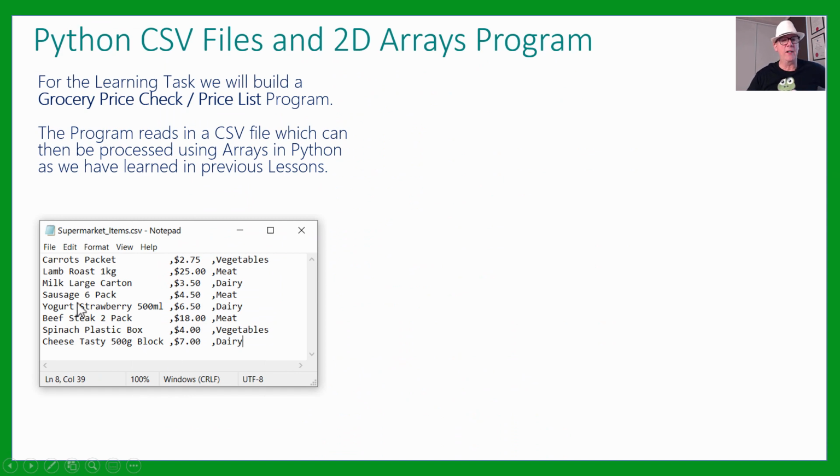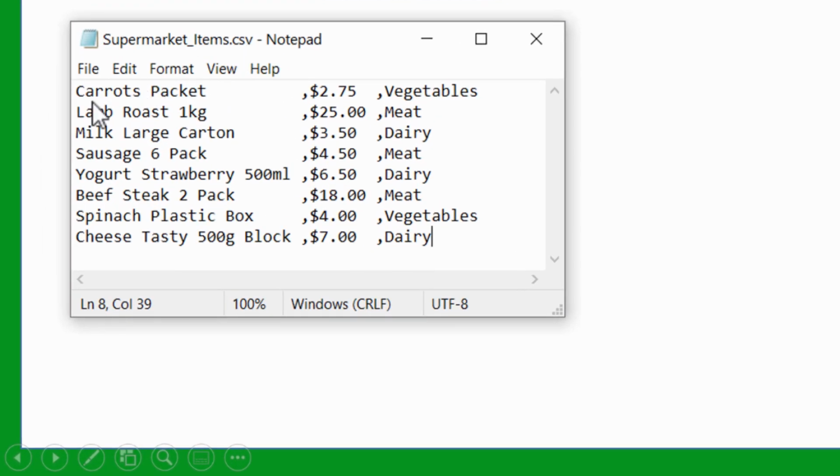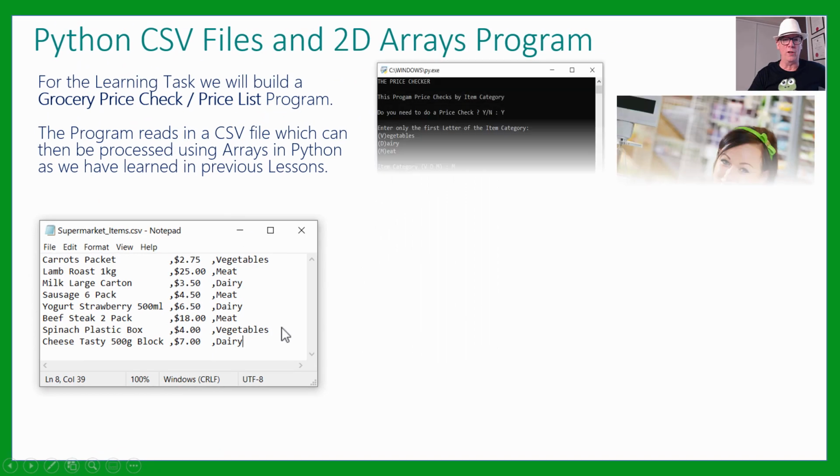Okay, so what we're going to have is an input CSV file, and what that means is we've got items here like these are all supermarket grocery items, then we have a comma to separate, and then we put what the price of each item is, then we have another comma to separate, and we've got what sort of department or what category it's in, whether it's vegetables, meat, or dairy product. So this is just a tiny little cut down list just so we can test our program with. Obviously, with a real program, you would be using a lot more than this.